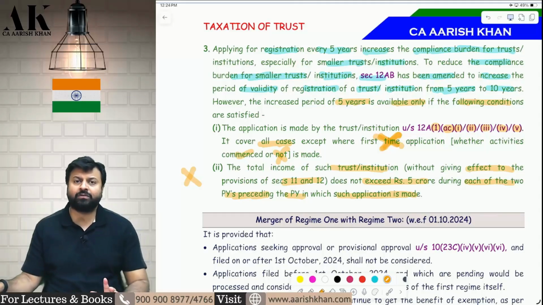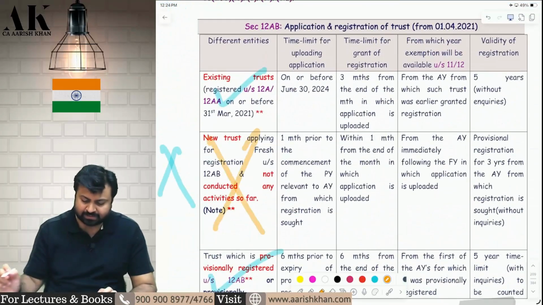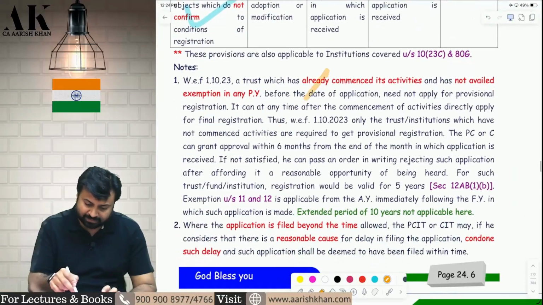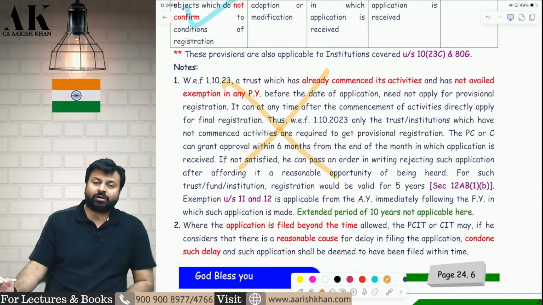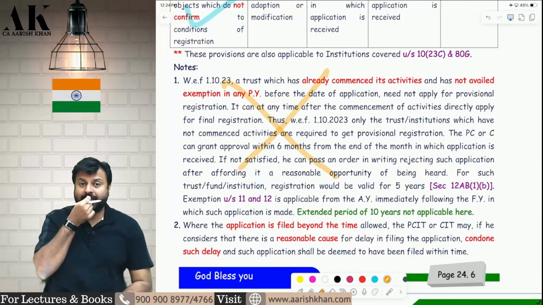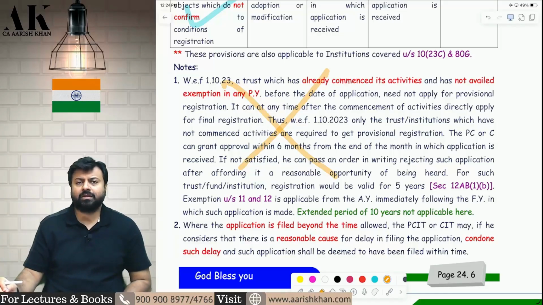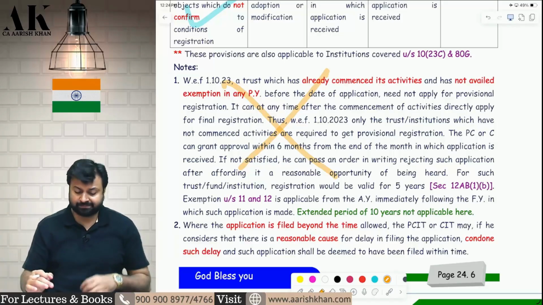If these 2 conditions are not fulfilled, it is not available for that person. It is also not available for the person who has already commenced the activity. It doesn't matter whether you have already commenced the activity or not. If you are a first time applicant, you are not eligible for the 10 years benefit. You are only eligible for the 5 years benefit in that case. Okay.